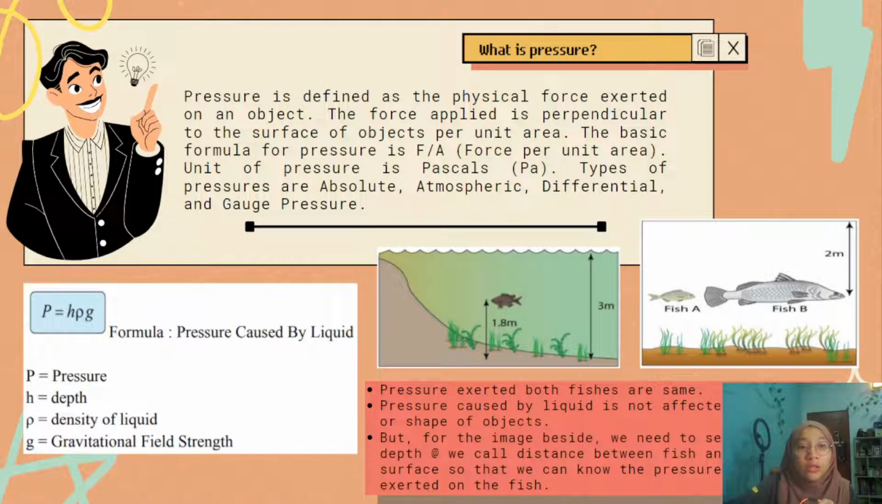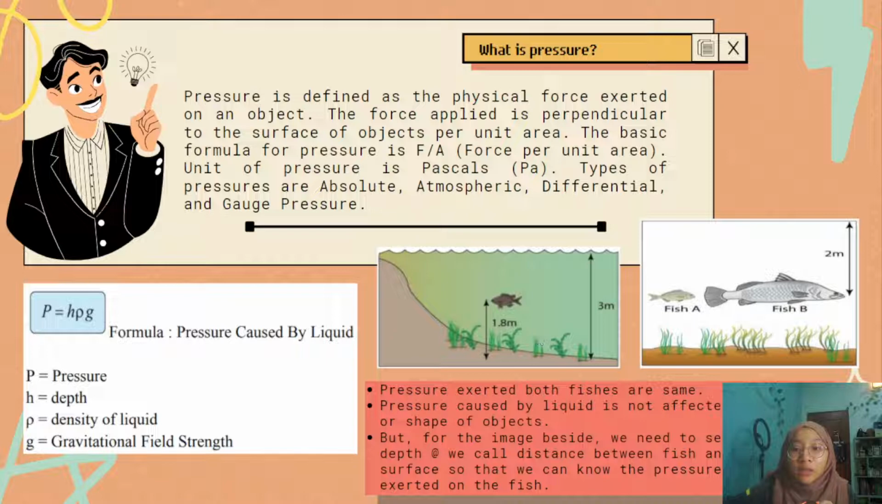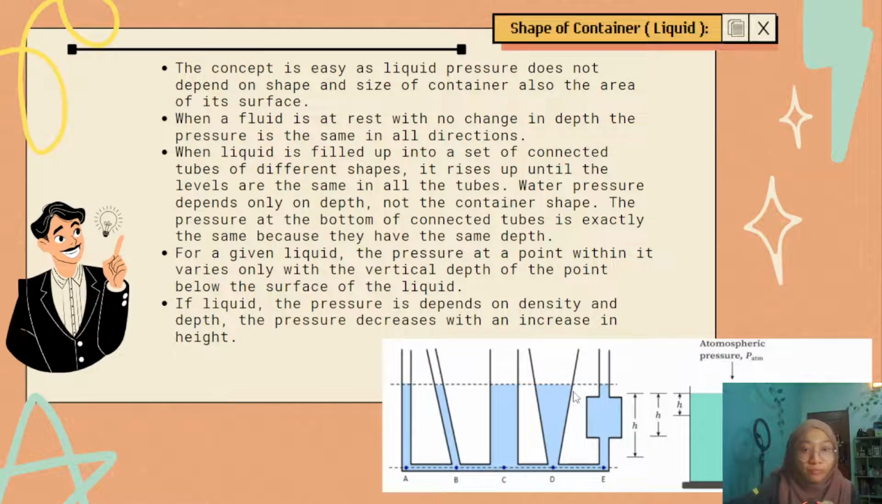So what is pressure? Pressure is defined as the physical force exerted on an object. So here we use the formula for pressure caused by a liquid. Okay, pressure, depth, density of liquid, gravitational field. So here we vary the force exerted on the fish at different levels. It is not caused by the size but by the different level. Okay, here is the shape of the container. How do we explain the effect of the shape of the container on the pressure being exerted?